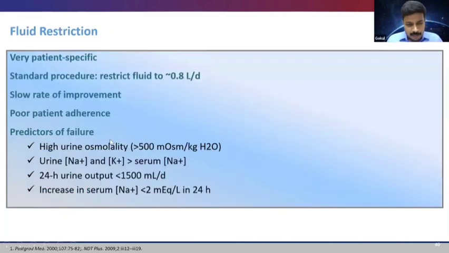And is fluid restriction a very effective strategy? Not always. Some conditions predict failure of fluid restriction: when the urine is very concentrated, as when the urine osmolality is more than 500, and when the sum of urine electrolytes is more than the serum sodium. That means the urine is very concentrated, and that's a predictor of failure. And when the patient is not having any aquaresis, the urine output will be low. In that case also, fluid restriction won't do good. And when the increase in sodium is less than 2 in 24 hours after fluid restriction, then we have to go into the next measures.